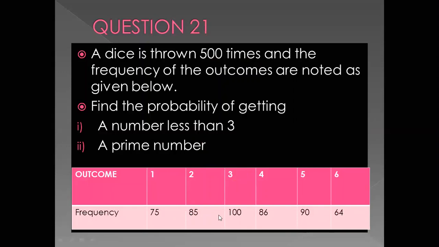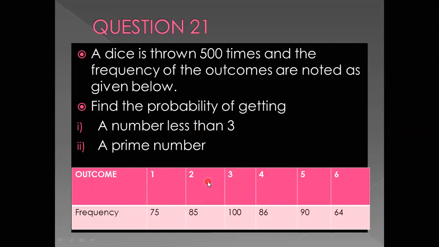So 100 times 3 appeared. Then 86 times 4 appeared. 90 times 5 appeared. 64 times 6 appeared. So this is how, when the dice was thrown, this many times this particular number appeared on the dice. Now you have to find the probability of getting number less than 3. Number less than 3 are two numbers, that is 1 and 2. So 75 times number 1 appeared and 85 times number 2 appeared. So you have to take the frequency into consideration, not the numbers.